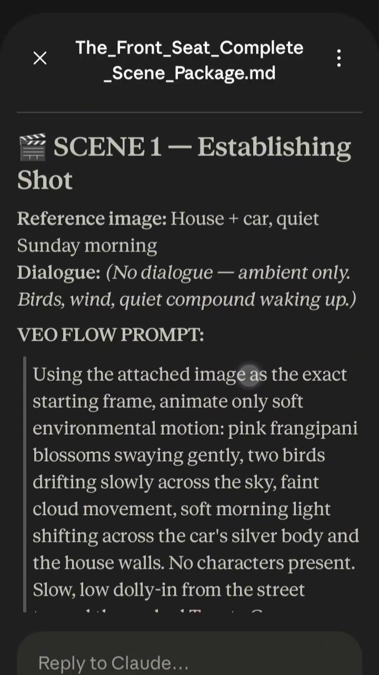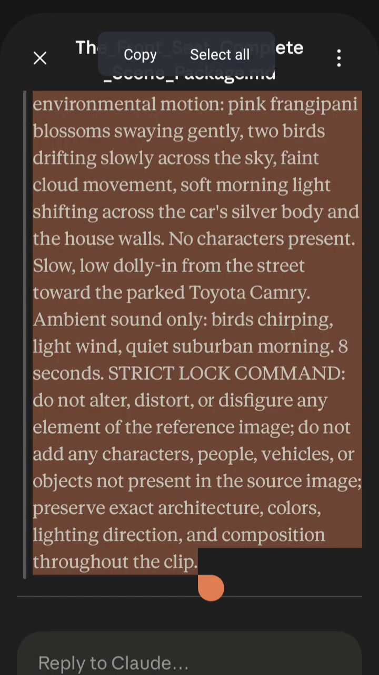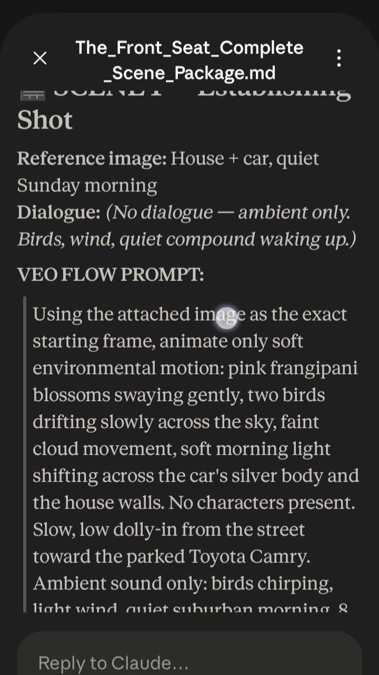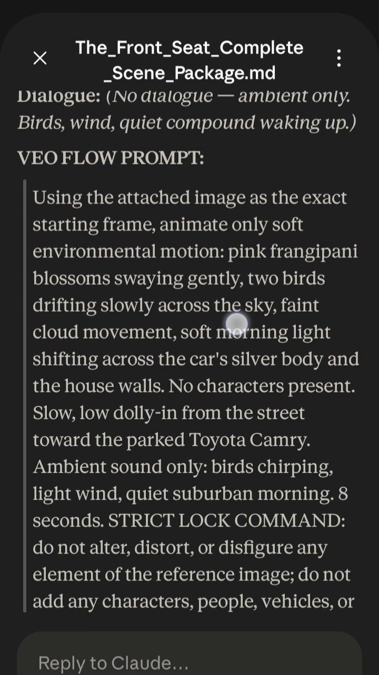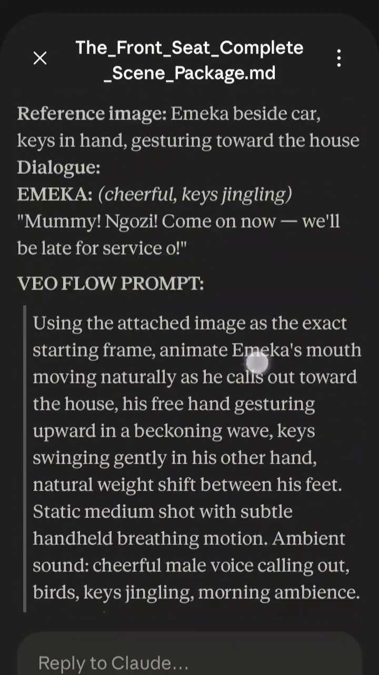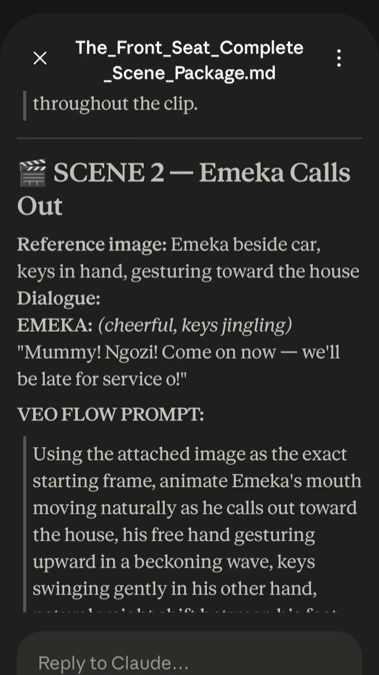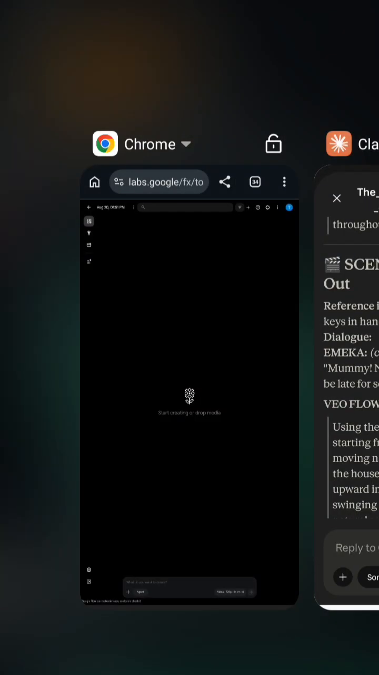Let's copy this one all at once so that Gemini will take action concerning that. The reference image has some quiet Sunday morning, no dialogue, ambience only, birds, wind, and all of that. This one now has every information that we need. Here's the dialogue, Mommy and Ngozi: come on now, we'll be late for service. So let's head over to Gemini Flow.